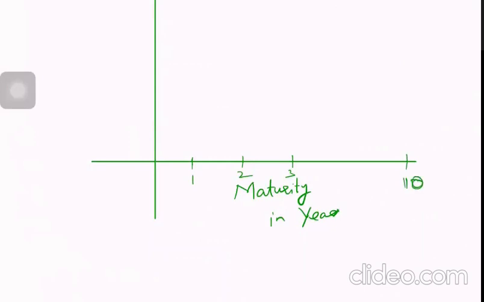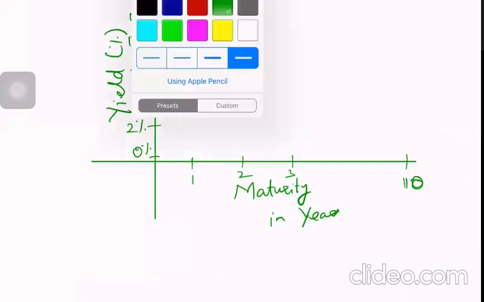Then I take yield as a percentage here: 0%, 2%, 4%, 6%, 10%, 12%, 14%. Now suppose I have to draw a graph.